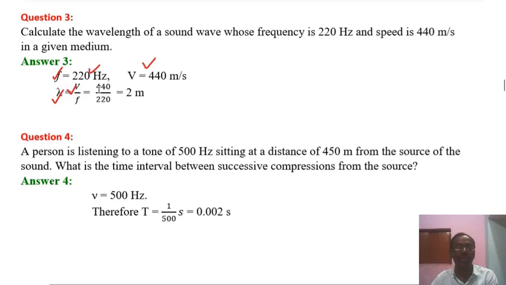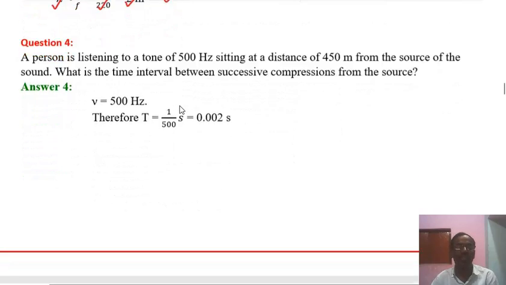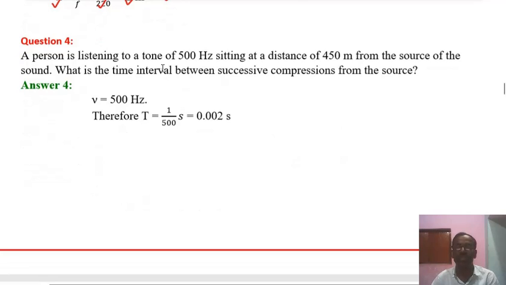Now putting the value of V and f, after cancelling out the common factor we get 2. So the wavelength of this sound wave is 2 meter. Hope that there is no problem to understand this numerical solution.